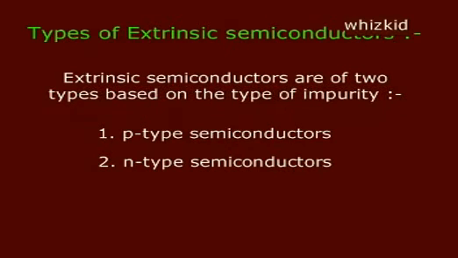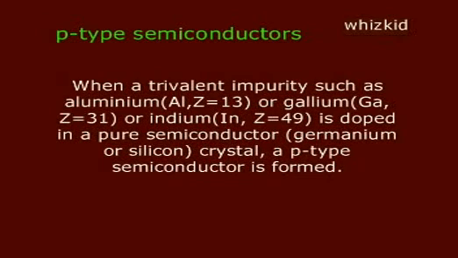Types of extrinsic semiconductors. Extrinsic semiconductors are of two types based on the type of impurity. They are p-type semiconductors and n-type semiconductors. P-type semiconductors. When a trivalent impurity such as aluminum or gallium or indium is doped in a pure semiconductor crystal, a p-type semiconductor is formed.